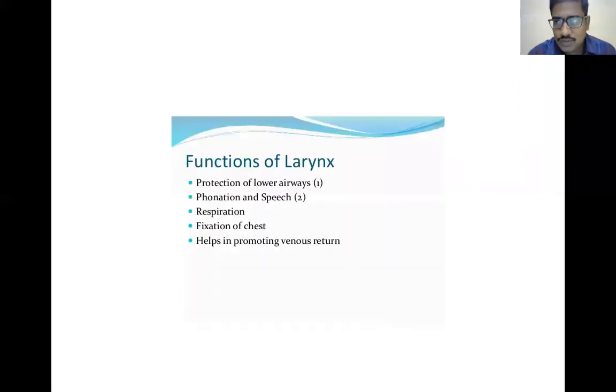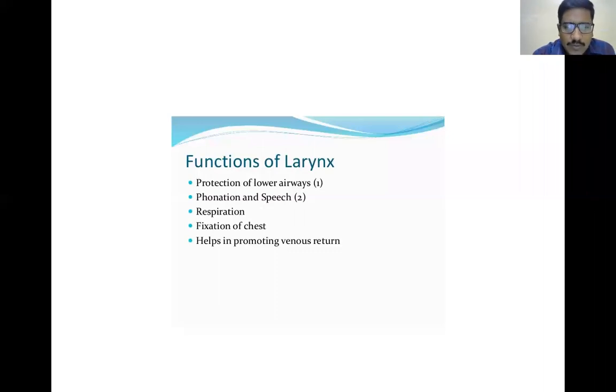So students, you know what is the function of the larynx? The function of the larynx is protection of the lower airways. How are these lower airways protected? The lower airways are protected by the cilia, which are present in the larynx, and by the mucus glands. So this cilia will prevent the entry of the dust particles or foreign materials into the larynx by beating of the cilia.